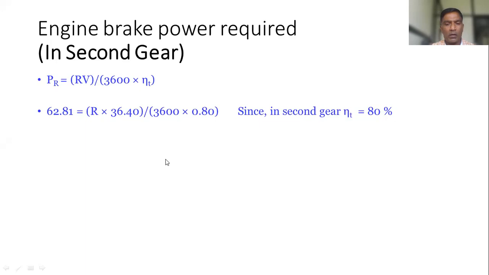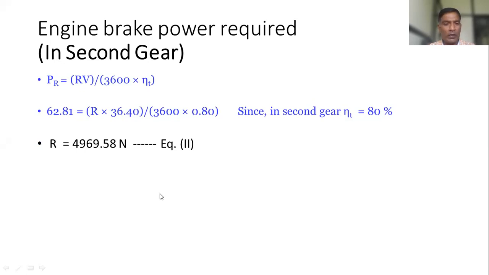Pranay. Sachin, am I audible? Yes, sir, you are audible. Okay. Then tell me the value of R. 4969.58. 4969.58 Newton. This is equation 2.